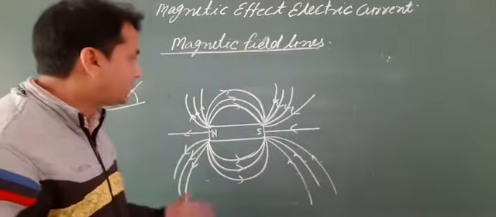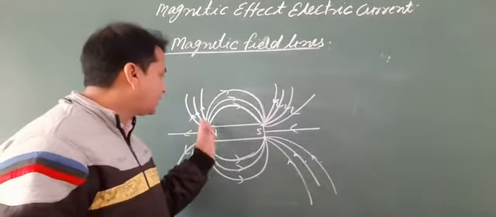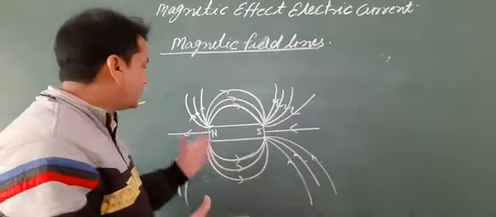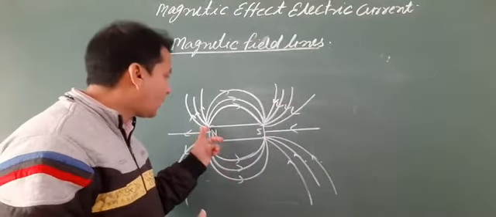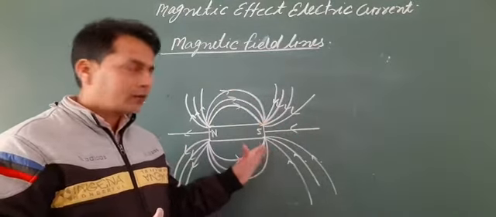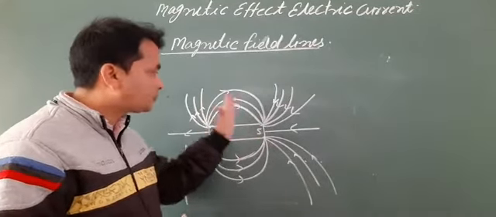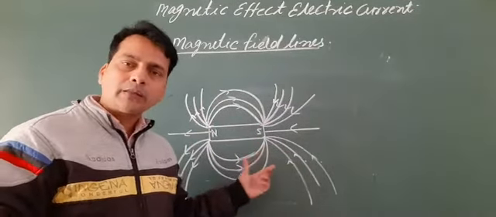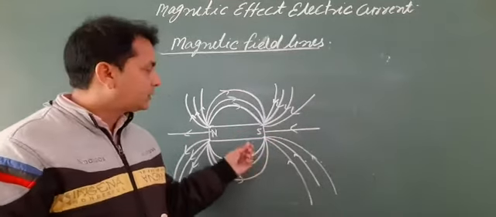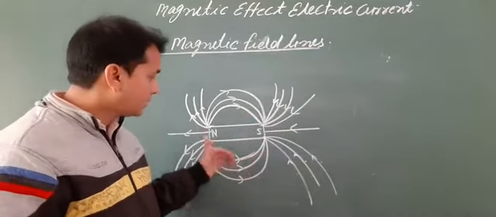So it is clear that magnetic field lines are imaginary closed curves, and they start from the North Pole and end at the South Pole. The direction of the field lines is from the North Pole to the South Pole on the outside of the bar magnet. Inside the magnet, the direction of the field lines is from the South Pole to the North Pole.